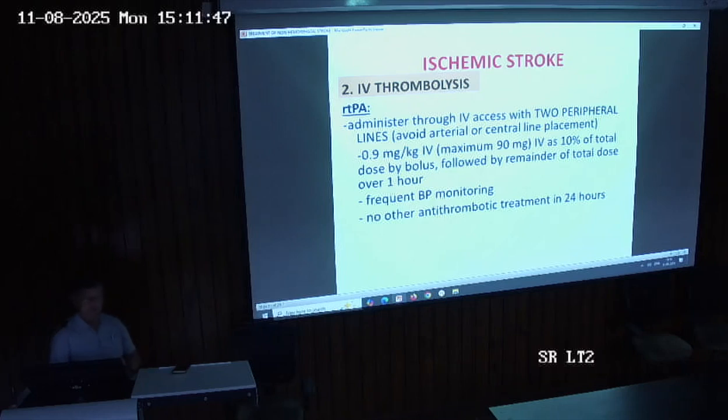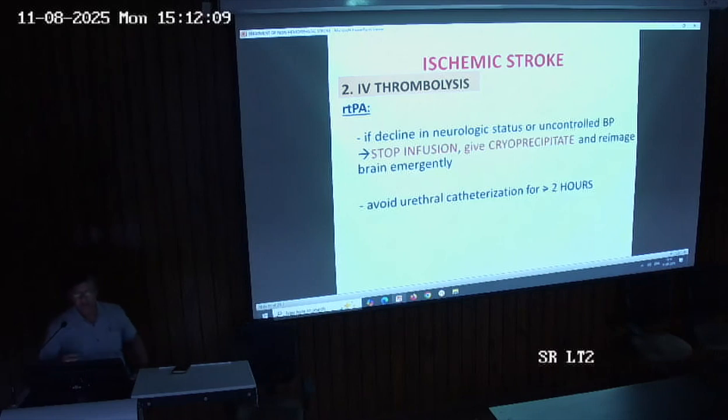And what should be checked? Frequent blood pressure monitoring should be done, because after RTPA there are chances of hypotension or hypertension. So frequent BP monitoring should be done, and no other antithrombotic treatment should be given in 24 hours. When you have started the RTPA, no other antithrombotic treatment should be given in the first 24 hours. And avoid urethral catheterization for 2 hours after giving the RTPA.